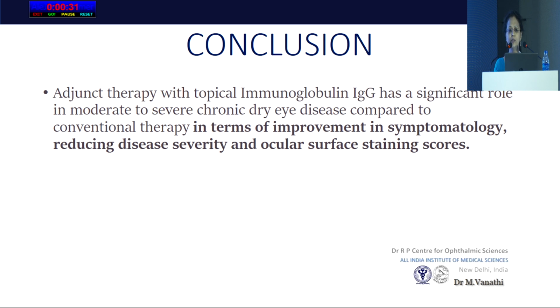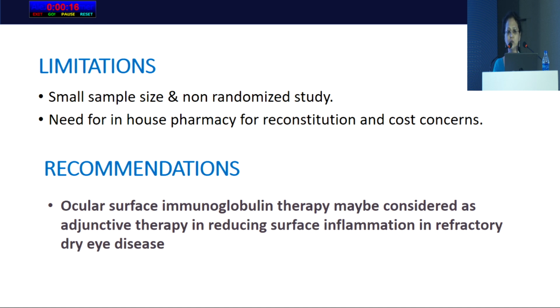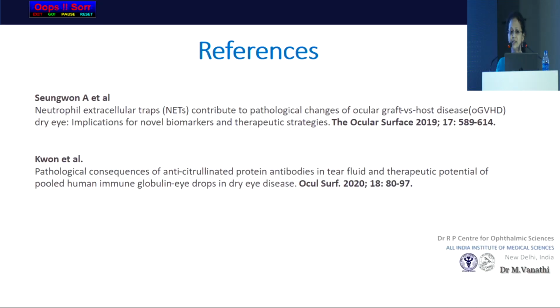Conclusion: adjunct therapy with topical ocular surface immunoglobulin IgG therapy has a significant role in moderate and severe chronic dry eye disease compared to conventional therapy, in terms of improvement in symptomatology and reducing disease severity and ocular surface staining scores. Limitation: a larger sample size would perhaps further enhance our result accuracy, and a randomized study would probably also give us a better understanding. Recommendation is that ocular surface immunoglobulin therapy can be considered as an adjunct therapy to reduce chronic refractory inflammation in dry eye disease cases.